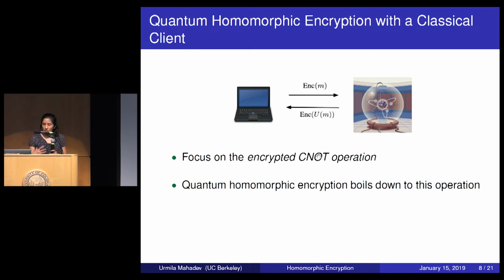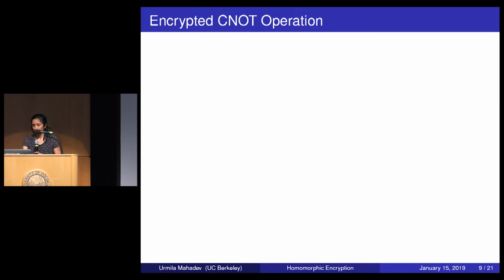And so in all the previous results, they showed that quantum homomorphic encryption boils down to this operation, which I'll tell you about now. I can't tell you why, but I'll ask you to take it on faith in this talk that all we need for quantum homomorphic encryption is this encrypted CNOT operation. So now let me define what the encrypted CNOT operation is.